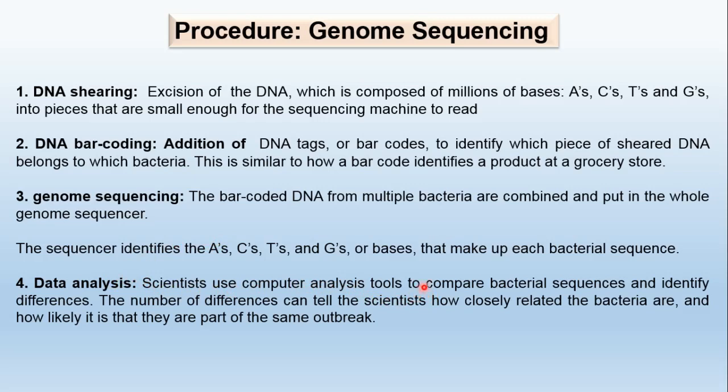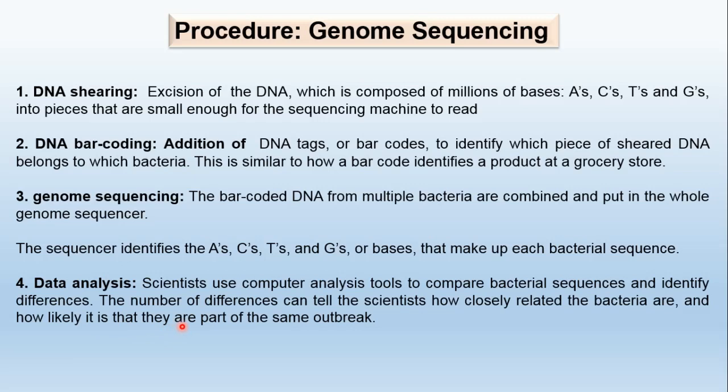They compare the sequences and identify differences, and analyze them in a meaningful way to make a probable genetic map. The number of differences can tell the scientist how closely related the bacteria are, and how likely it is that they are part of the same outbreak.